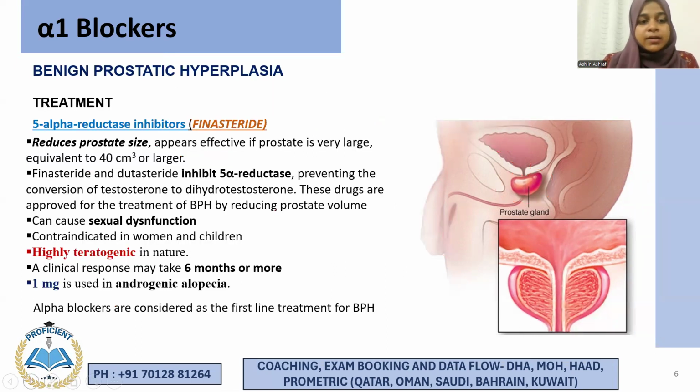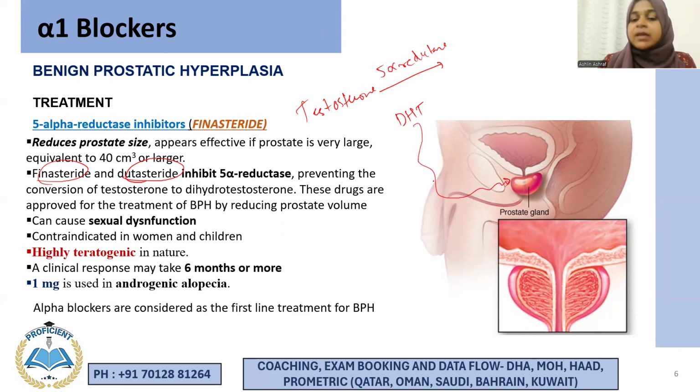Now, there is another class of drugs which do this, right? Which are they? We have 5-alpha reductase inhibitors, examples of which are finasteride and dutasteride, right? Okay, now what do they actually do? See, in males, the male sex hormone is testosterone, right? And in their body, it is converted to dihydrotestosterone by the enzyme 5-alpha reductase, right? Now, this dihydrotestosterone, the more potent form of testosterone, goes and stimulates the prostate gland, and then the prostate gland's size increases. Understood?